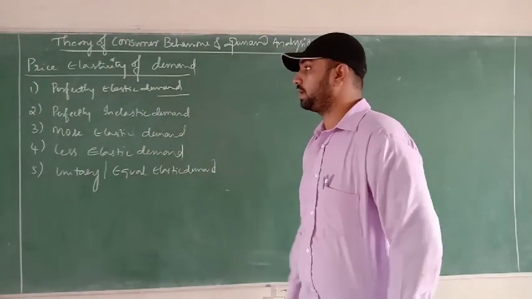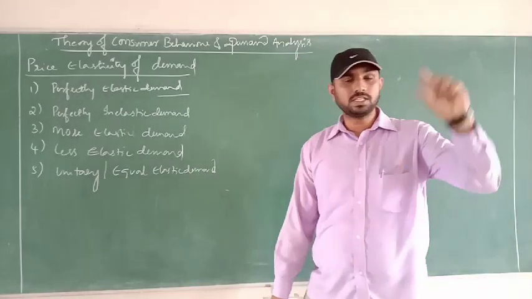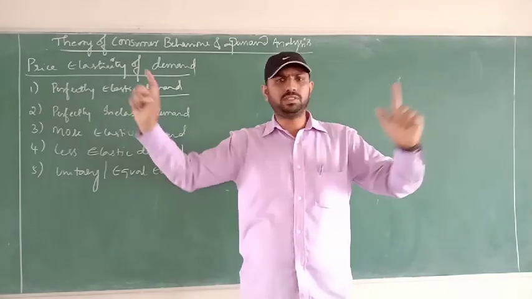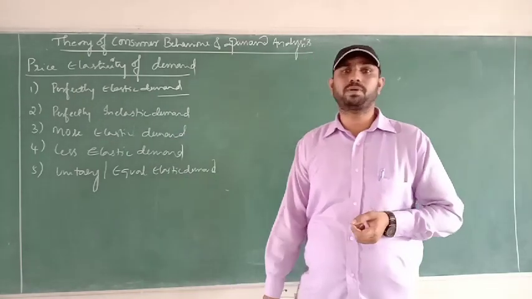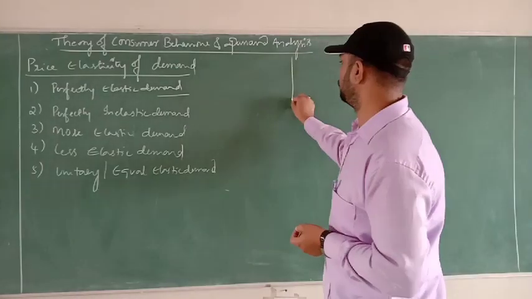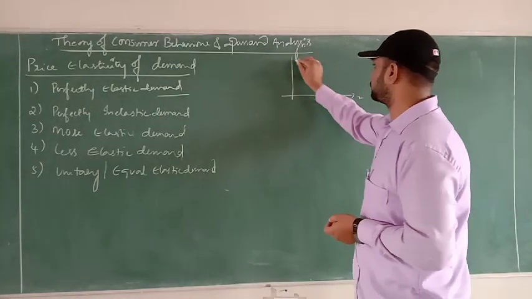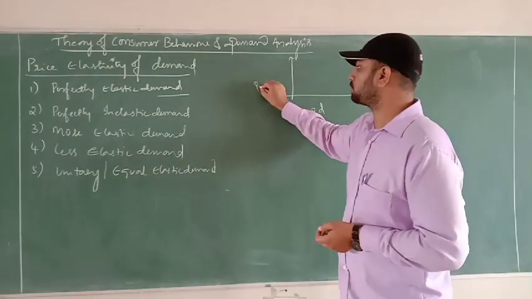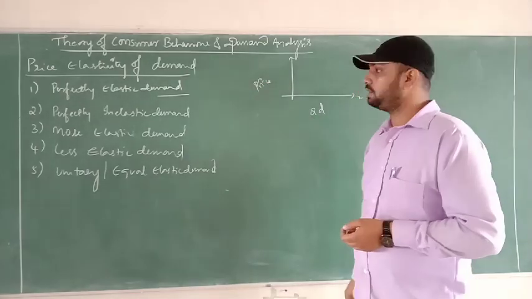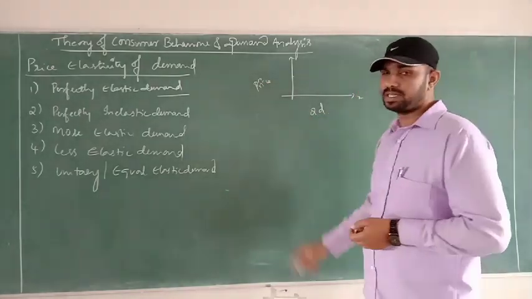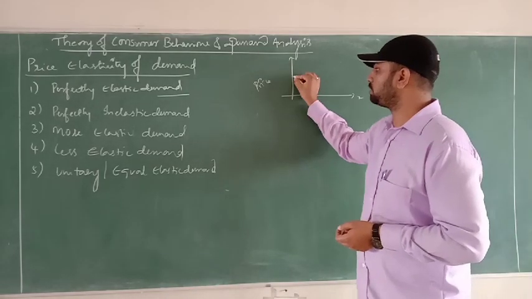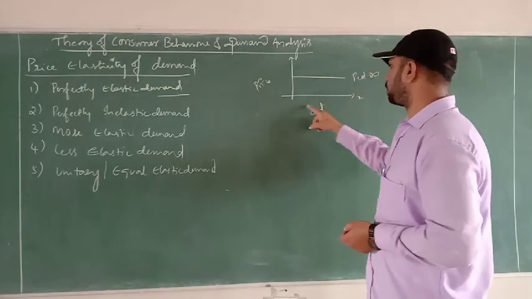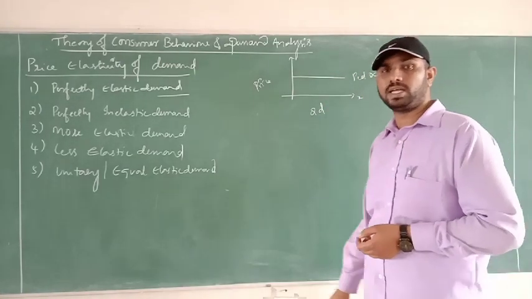Okay, so coming to the first one, perfectly elastic demand. What is it? It is simple: whatever the change, or even a small change in the price, demand will be unlimited for certain goods. Then that is called perfectly elastic demand. In the law of demand, we take quantity demanded on the x-axis and price on the y-axis. For a particular price, there is a particular demand. With a small change, zero change or no change in the price, demand will be continually elastic, which is horizontal to the x-axis. That is called perfectly elastic demand.